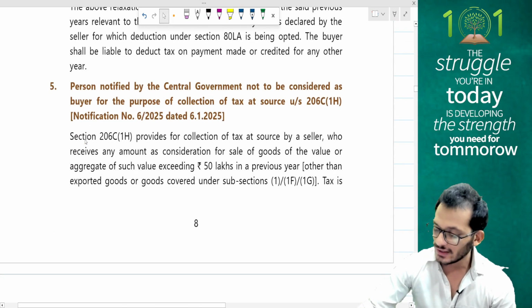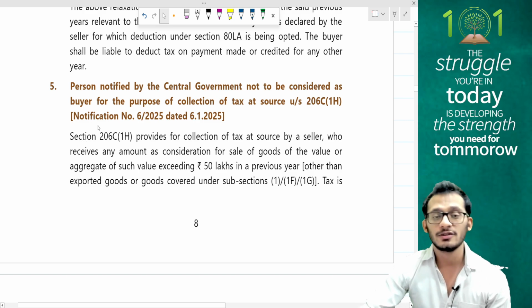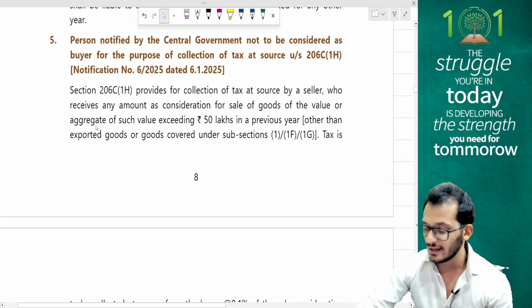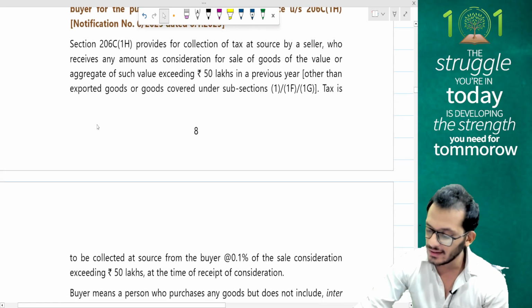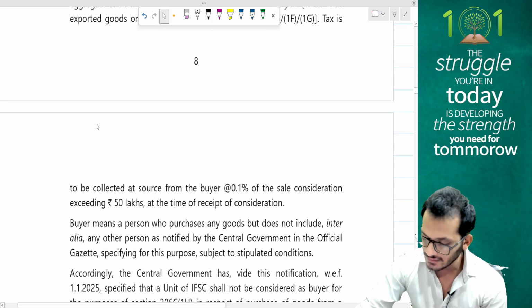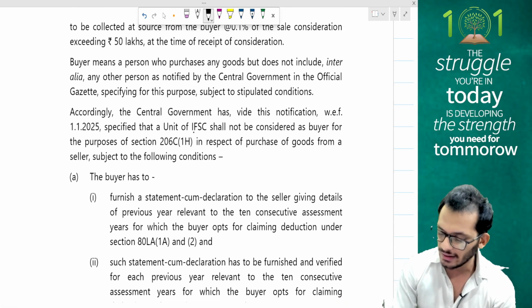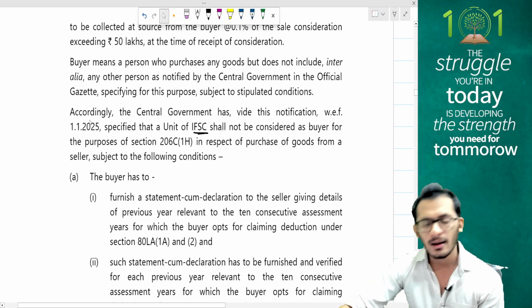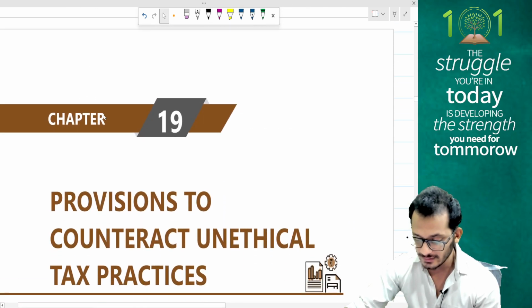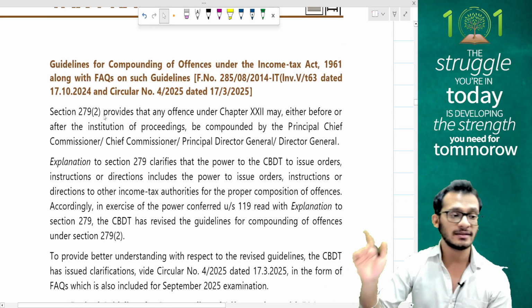Then, for the purpose of TCS, section 206C(1H), which talks about receipts of any goods exceeding 50 lakh rupees. If you're going to be receiving any kind of goods exceeding 50 lakh rupees, would you be liable for TCS? They have clarified that if it is done by an IFSC center, then again no TCS will apply. Simple, straightforward cases. The ones I wanted to pay attention to start from here.